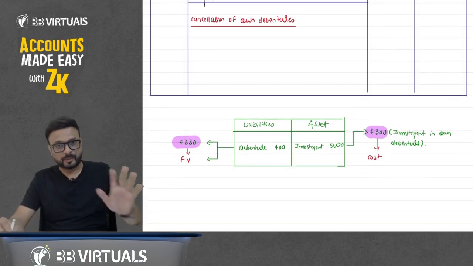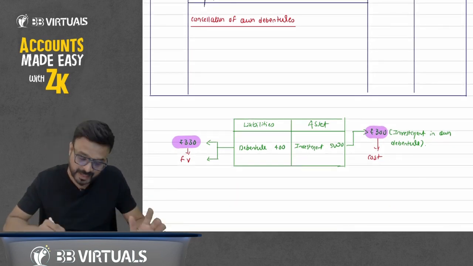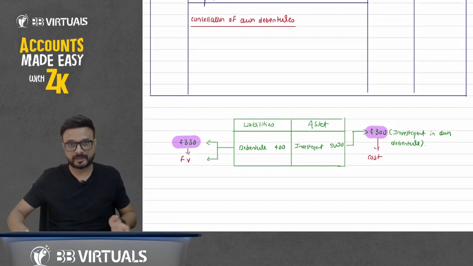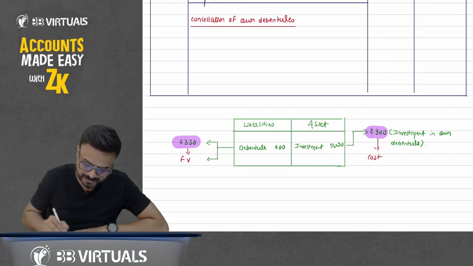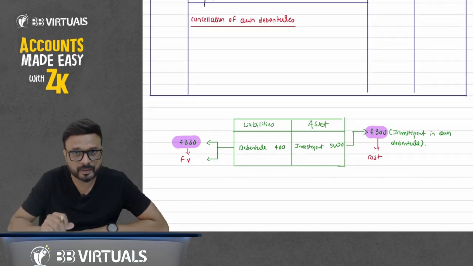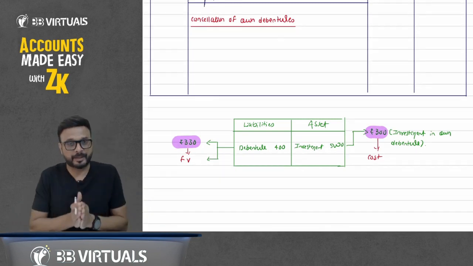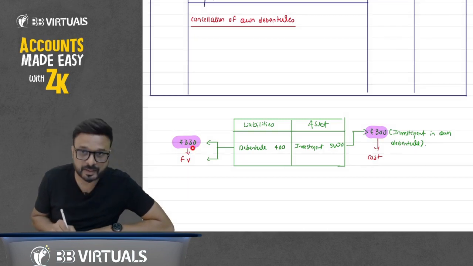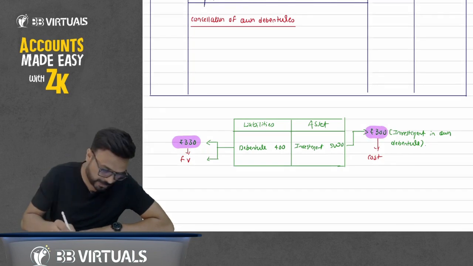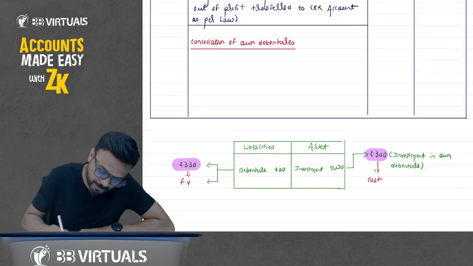Now, we are cancelling our own debenture that you have purchased. So here, we have to first cancel the debenture. What is the face value of debenture? Like capital, debenture is also recorded at face value. The value of debenture is 330. So write down a decrease in debenture, decrease in liability, debit.